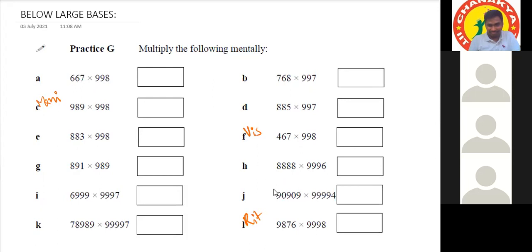Then J Pallav. Then G Zoya. Next, Vedika I. Then H Ashrita. E Akash. Okay.